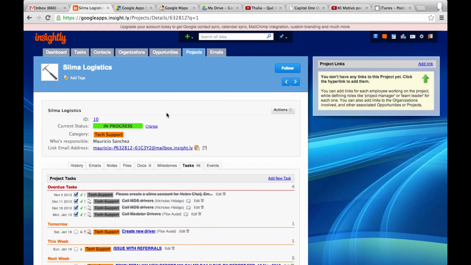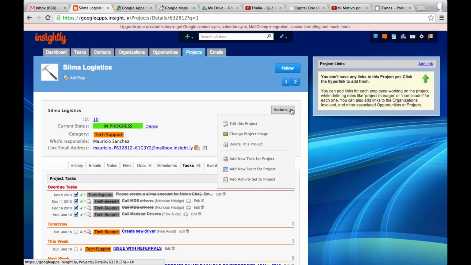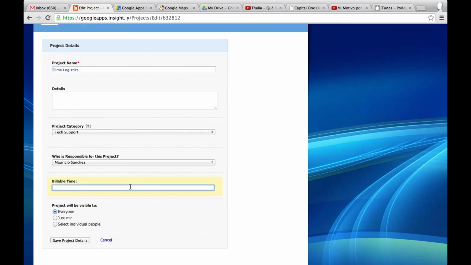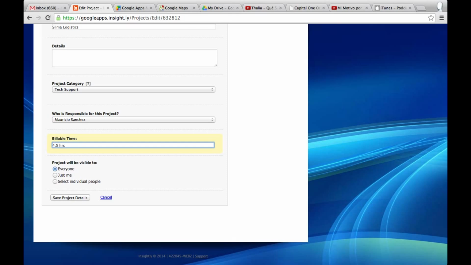Now, one of the beautiful things about projects is that as you're working on them, you can actually track your time. It doesn't really save it that great, you know what I mean? But you could put, for example, 4.5 hours, and as you're working on them, you can add to it. It doesn't do it automatically. You can kind of manage it that way. But regardless, it works for me. I like things that are very simple, and this works beautifully for me.